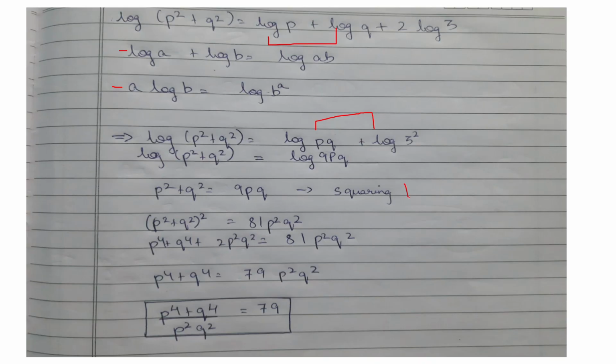Squaring on both sides, we will get p power 4 plus q power 4 plus 2p square q square is equal to 81p square q square. Solving this equation, we will get the required answer, that is p power 4 plus q power 4 by p square q square is equal to 79. This problem is nothing but applying the two formulas repeatedly and doing some manipulations, squaring and shuffling the terms to get the answer.